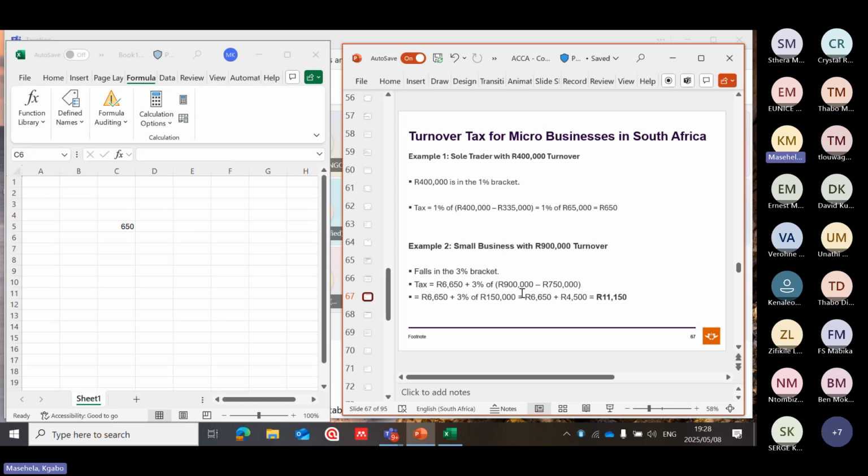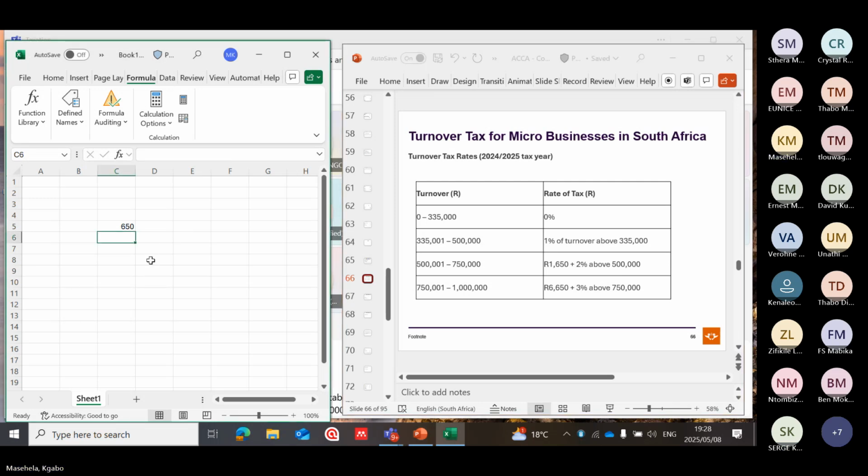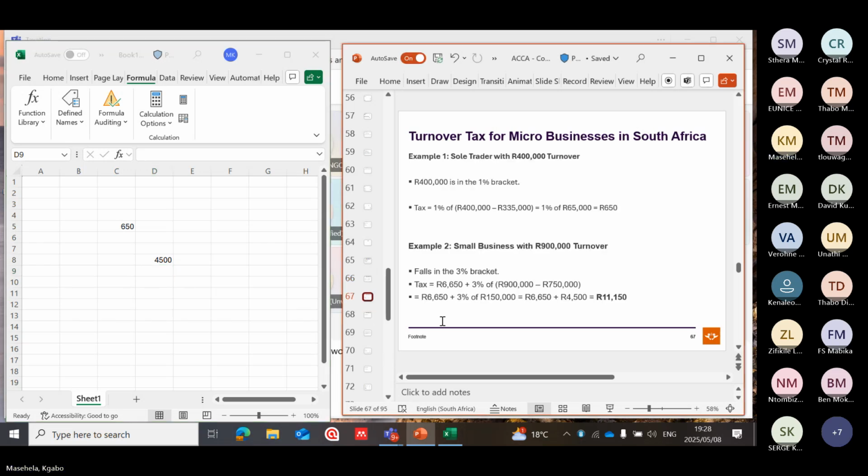Again, 900,000. When you look at the table, 900,000 falls between 750,000 and 1 million, meaning that it will be 900,000 minus 750,000, multiplied by 3%, which is 4,500. Let's see if that is right.